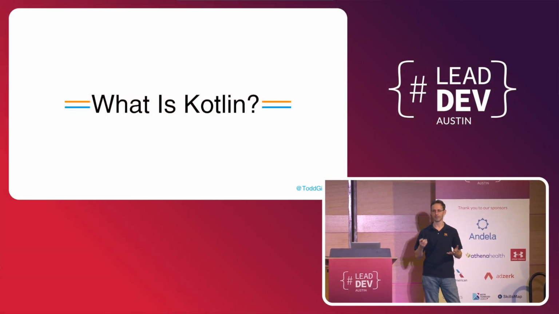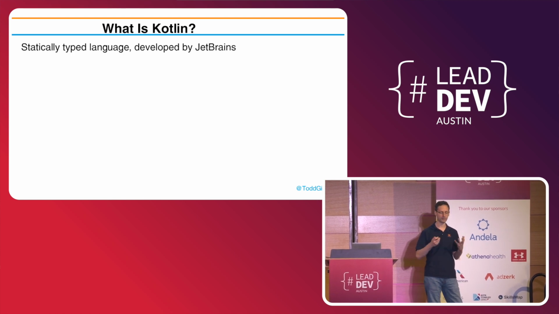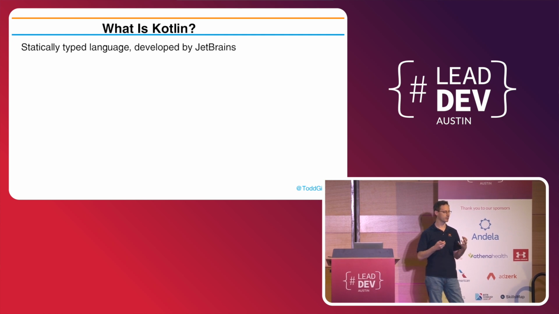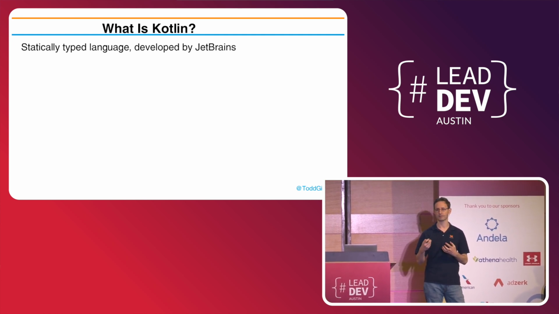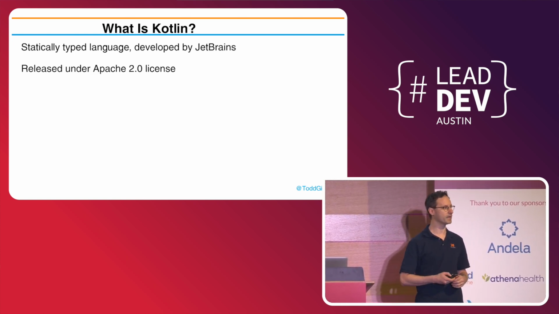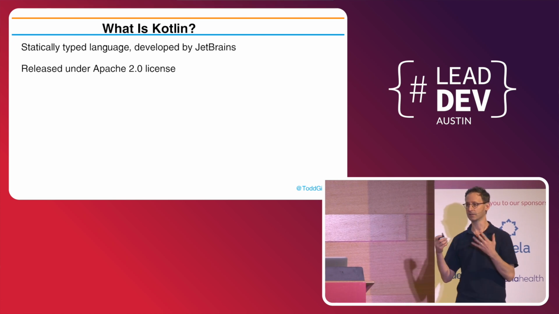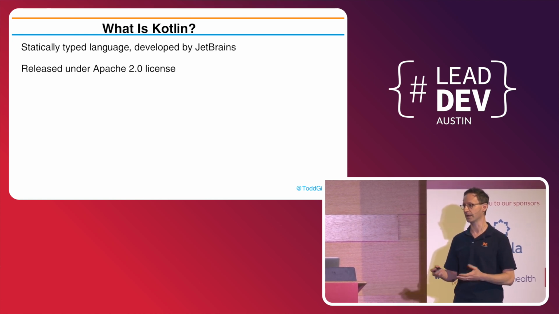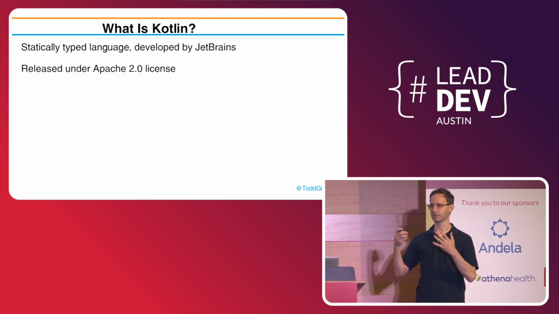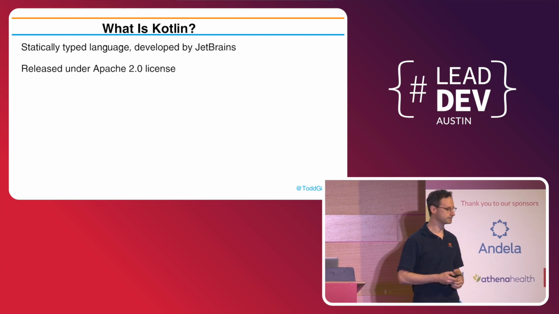What is Kotlin? Kotlin is a language developed by JetBrains. They develop a lot of tools, like IntelliJ and ReSharper, which are really high-end developer productivity tools. So they have a lot of expertise working with software developers. It's released under the Apache 2 license, so you can commit changes to this language. I mean, there's a process to it, but you can do it. It's a really open language. They really welcome people thinking about it. There's a very detailed process for contributing.